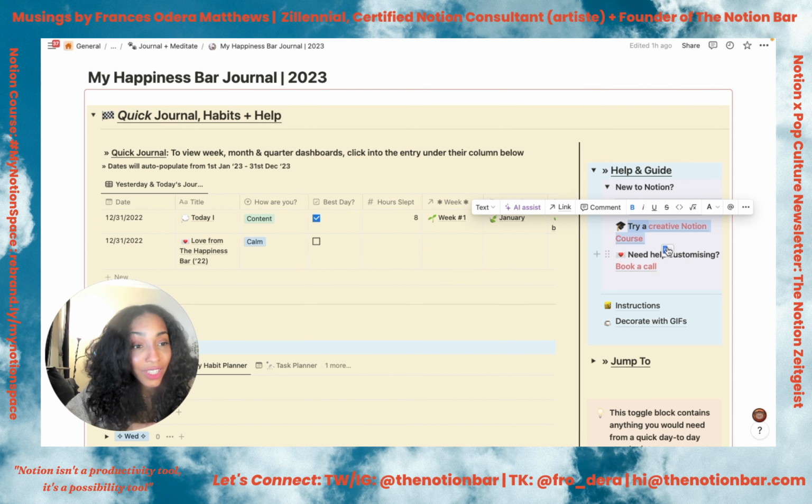You've also got the instructions over here, and just how to use everything, as well as this GIF library over here. So I love GIFs. GIFs are some of my favorite ways to customize Notion, as you could tell from the disco ball on the homepage.